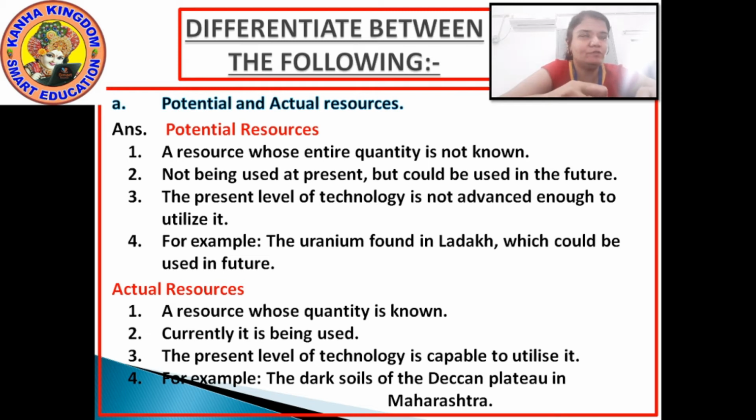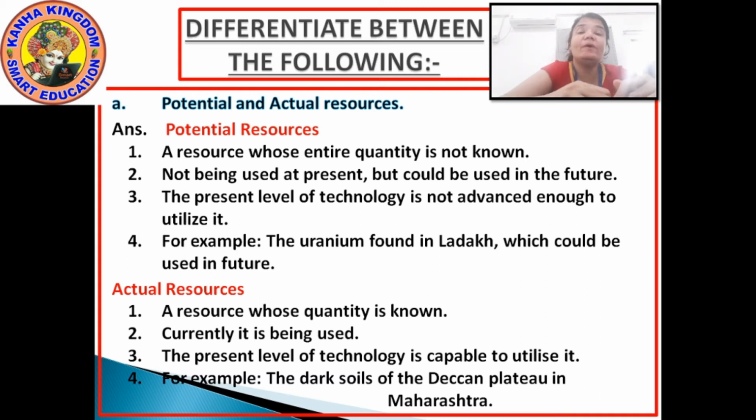Now for the actual resource. In actual resource, the first point: the resource whose quantity is known. Next, number 2, currently it is being used. Number 3, the present level of technology is capable to utilize it.